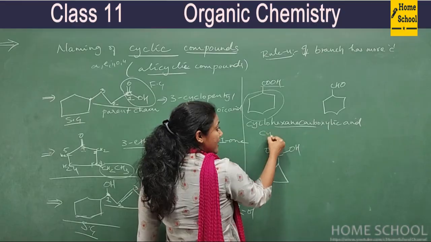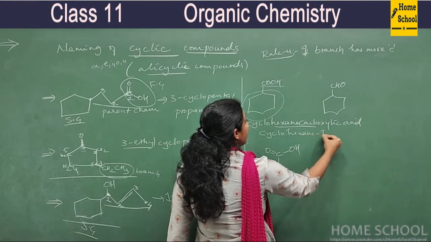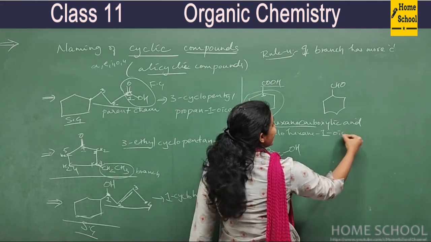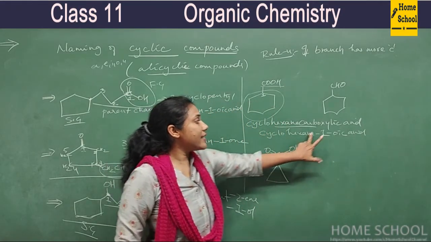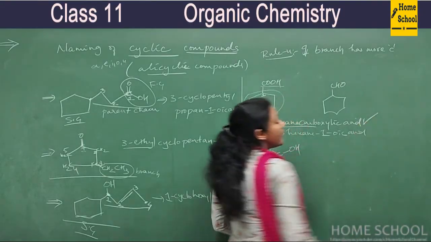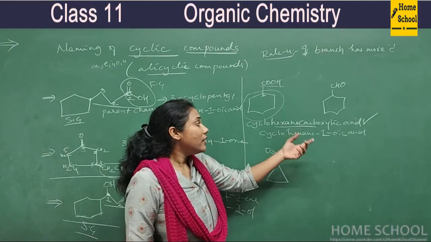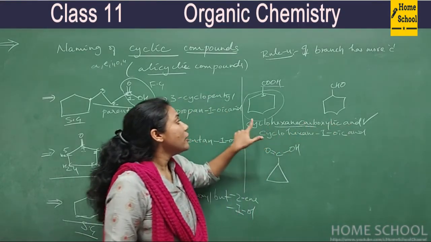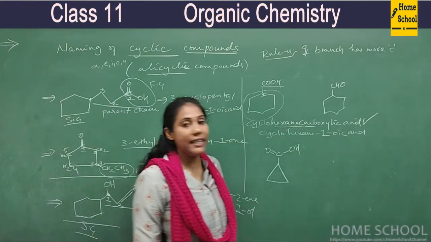Say if you have written something like cyclohexane-1-oic acid, since the first carbon has this COOH, logically speaking this is also correct, right? Cyclohexane-1-oic acid. But the correct answer is different. For competitive examinations, when you have both options, you have to tick cyclohexane carboxylic acid. So it is normally named as cyclohexane carboxylic acid.